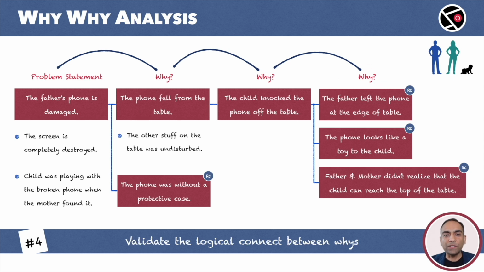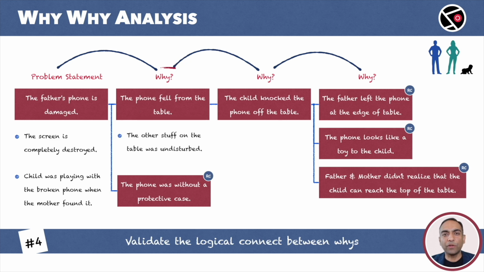If the phone wasn't at the edge of the table, and if the phone did not look like a toy to the child, and if the parents knew that the child can reach the top of the table, could we have prevented the child from toppling the phone off the table? Yes, we would have. We have validated the logic for the last why. Next, the second why. If the child hadn't knocked the phone off the table, could we have prevented the phone from falling off the table? Yes. The logic works again.